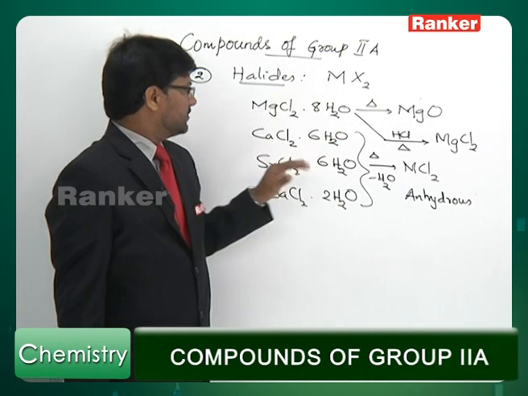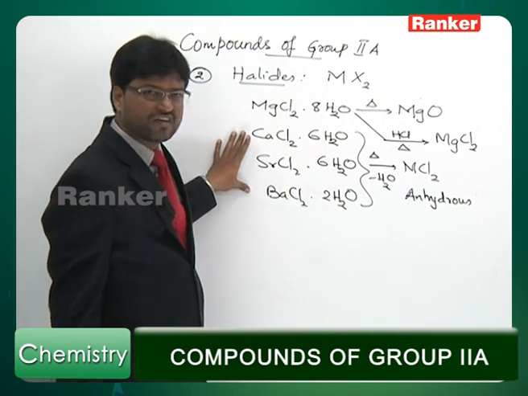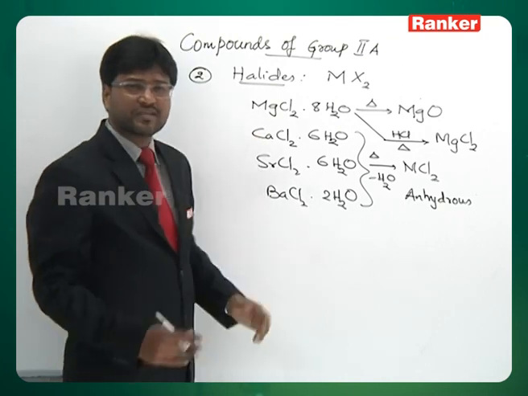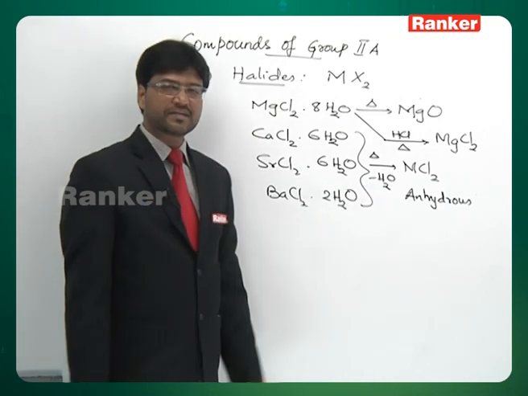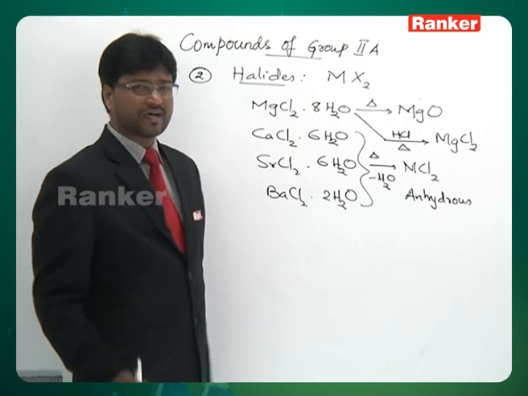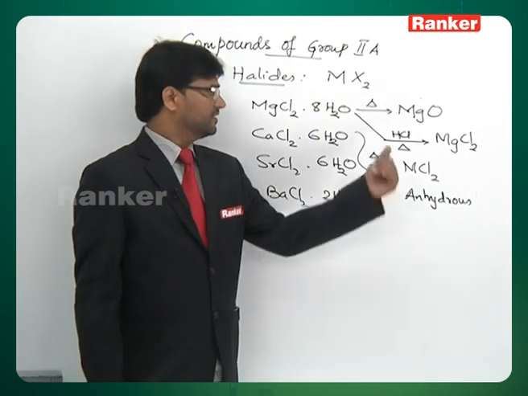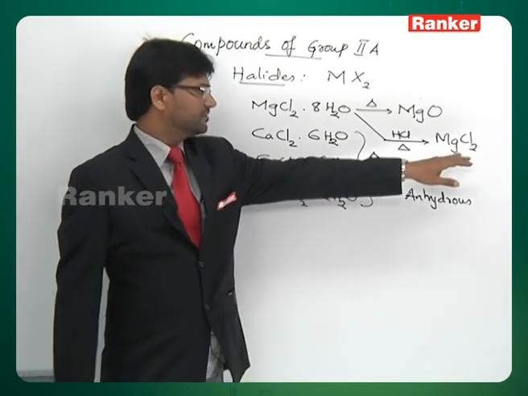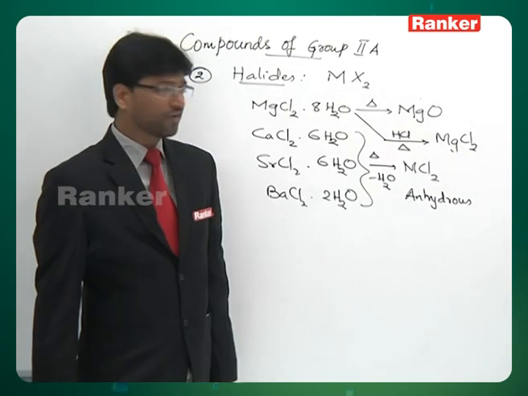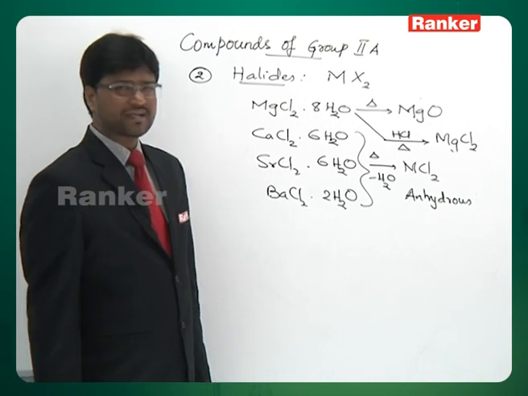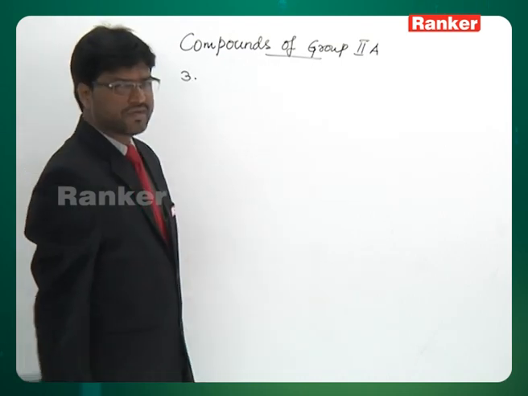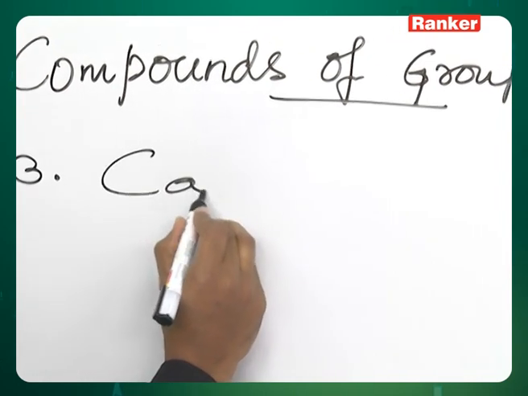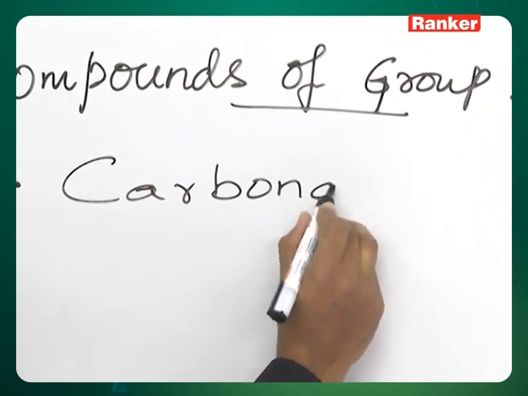So, hydrated halides of alkaline earth metals, calcium, strontium and barium can be dehydrated by direct heating, whereas for magnesium halides, it is important that the corresponding hydrogen halide gas has to be circulated while heating to get the anhydrous salt, otherwise hydrolysis takes place. That's about halides of alkaline earth metals. The next class of compounds of alkaline earth metals are carbonates. We are going to discuss their carbonates.